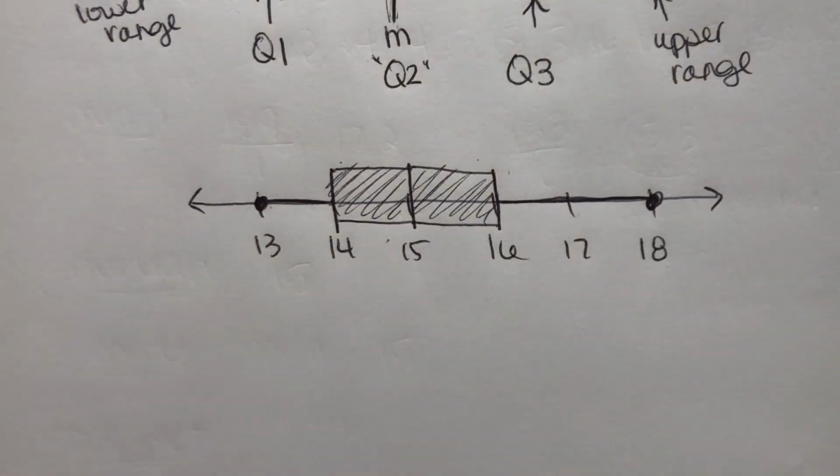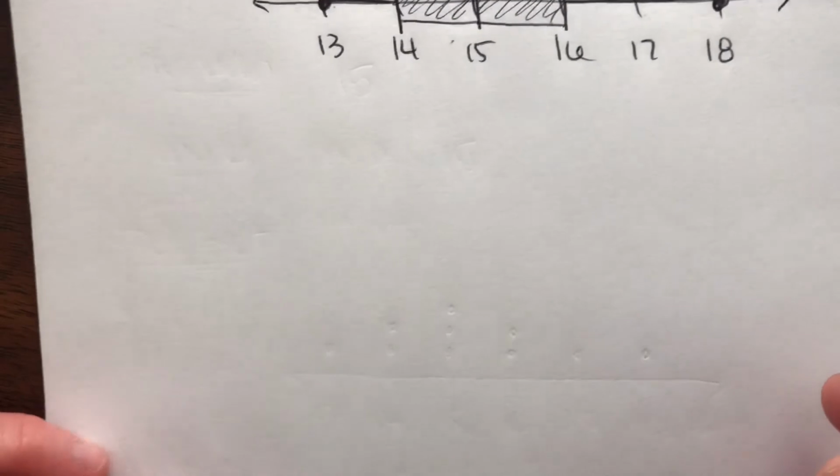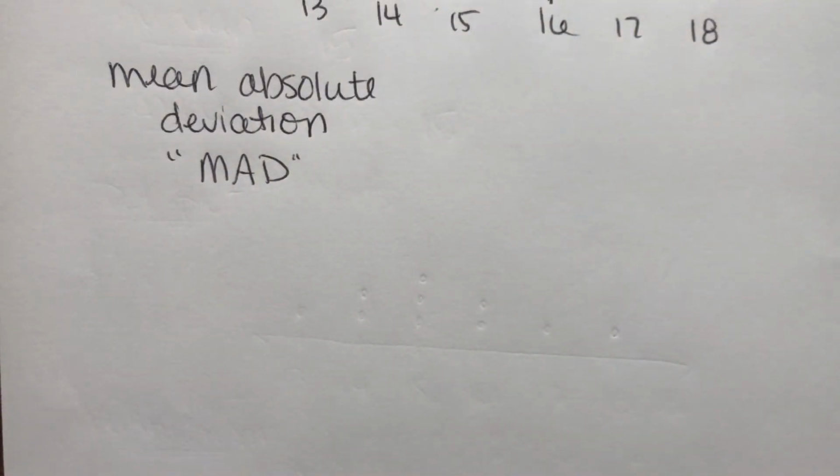Okay, now the last part here is I want to get into a little bit of standard deviation and mean absolute deviation, right? This is the last part of the video. So we're going to do mean absolute deviation, which is also abbreviated MAD, right? MAD. Okay, so what is this? What are we talking about?